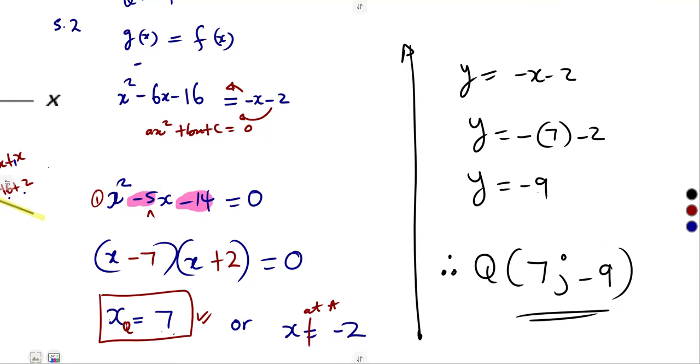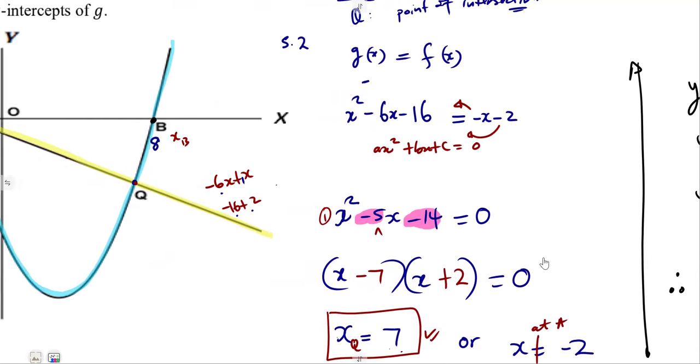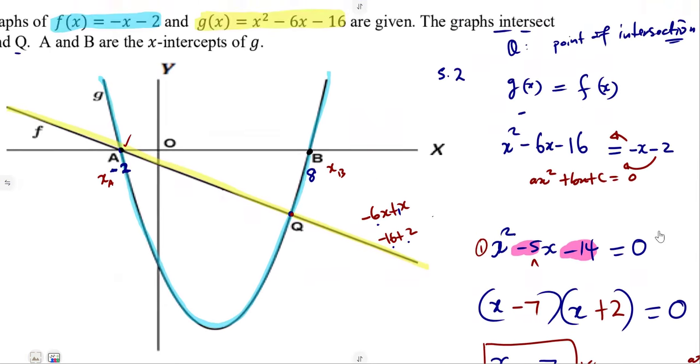Does it make sense? 7, negative 9. It does make sense, because here x is 8 at B, and at Q it's 7. It actually makes sense. So the point is (7; -9). So that was it.